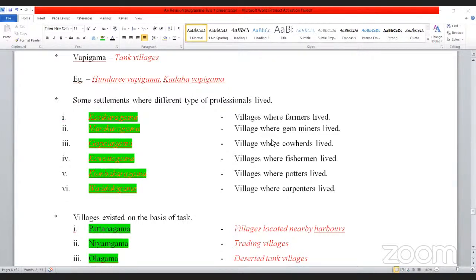Now imagine that some villages got a disease like corona, with no cure and no developed medical technology. So what do the other people have to do? They have to keep those people in the village, leave the village and go to a new settlement. Such villages were known as Olagam, deserted tank villages. It doesn't actually belong to villages existing on the basis of tasks, but it has been given in the textbook like that.